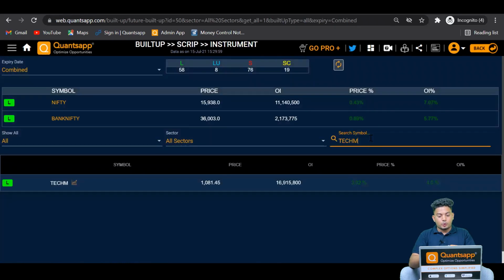Now talking about the impact of the same data, wherein we saw that in Tech Mahindra a lot of call unwinding is going on and a lot of puts are getting added, indicating strong support and weakened resistance. Tech Mahindra has today gone up by 3.02%, wherein the futures OI has gone up by 4.0%. The open interest in futures has gone up by 4%. So I would say that was it from this video.